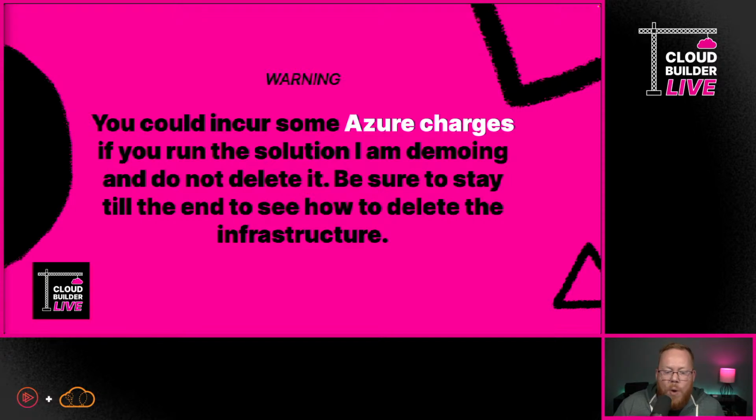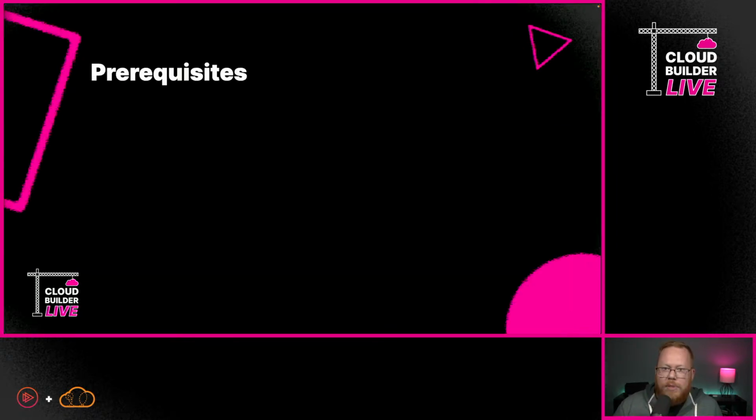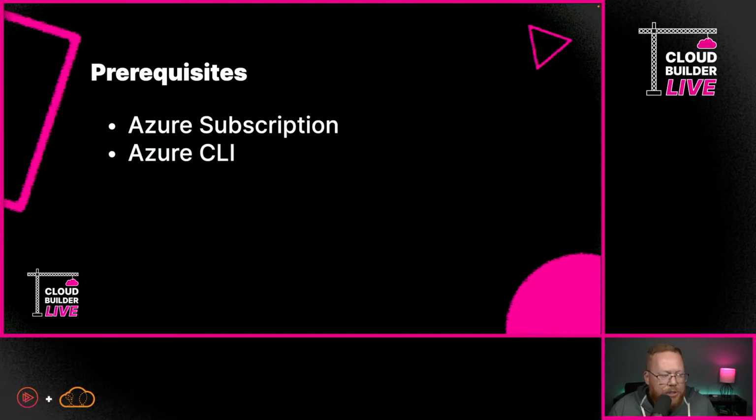So let's quickly talk about prerequisites, and then I promise the rest of this is 100% about building. Here's what you're going to need. You're going to need an Azure subscription. You're going to need the Azure CLI, because again, we're going to be using this to actually deploy our Azure Bicep file. We'll also use it to create a resource group and do some other things.